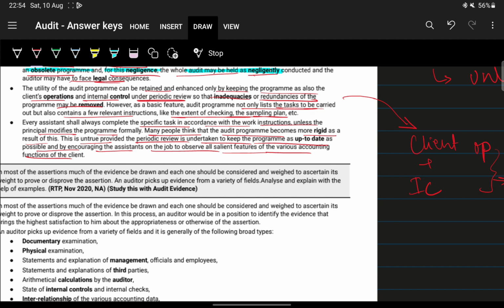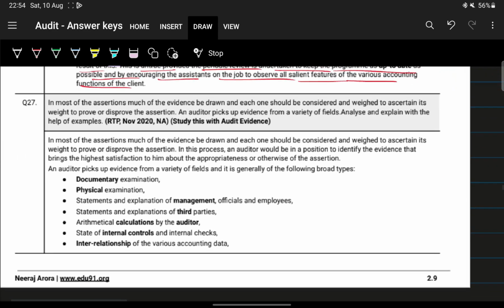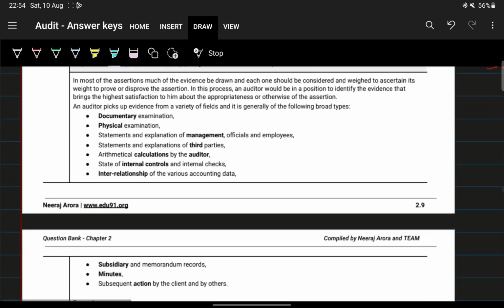And the last point relates to the assistant being proactive and exercising professional skepticism and reporting significant matters to the seniors or management, okay.